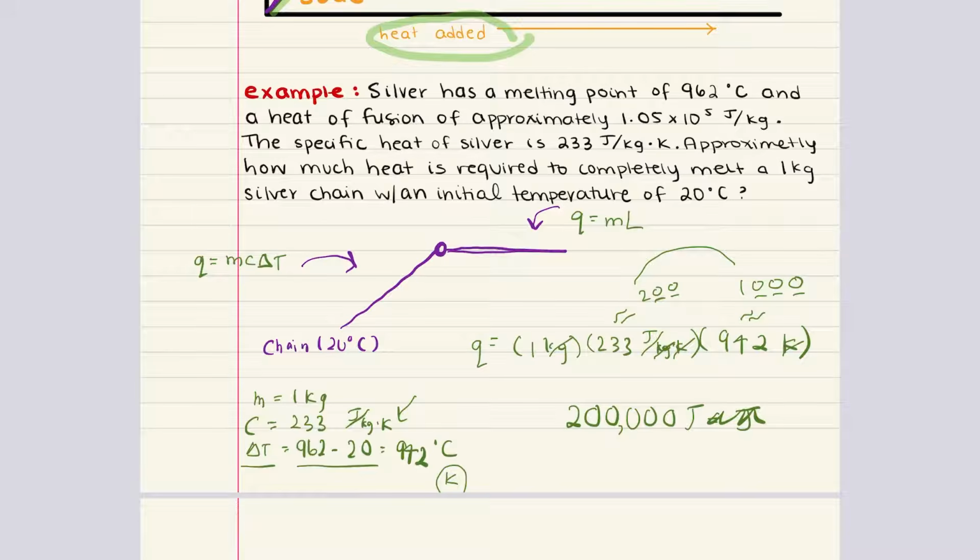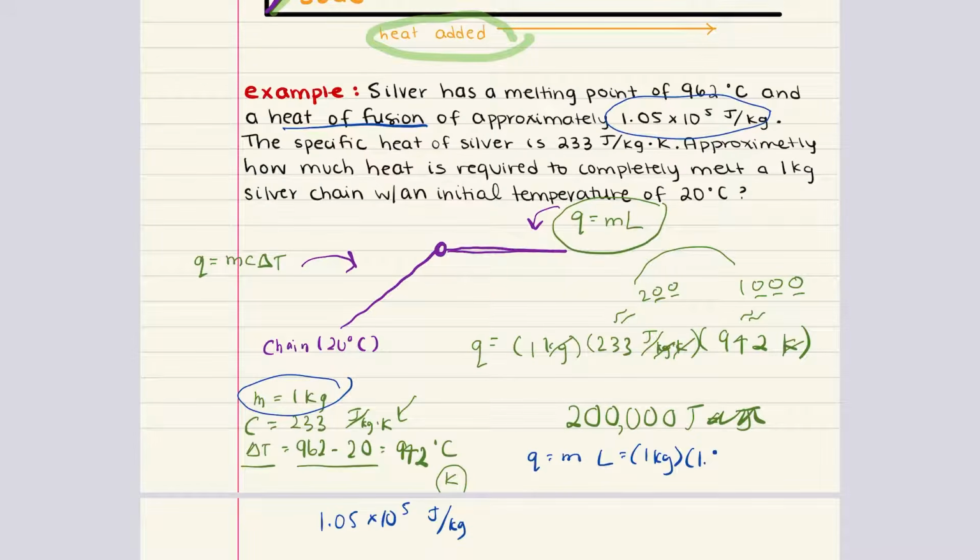What about for the second part? Here we can use this equation, Q equals mL. M is still 1 kilogram, but what is L? This is given to us in the problem, the heat of fusion. That's going to be approximately 1.05 times 10 to the 5 power joules per kilogram. Let's go ahead and plug this in. 1 kilogram multiplied by 1.05 times 10 to the 5 joules per kilogram. This is a very easy multiplication. This gives us 1.05 times 10 to the 5 joules.